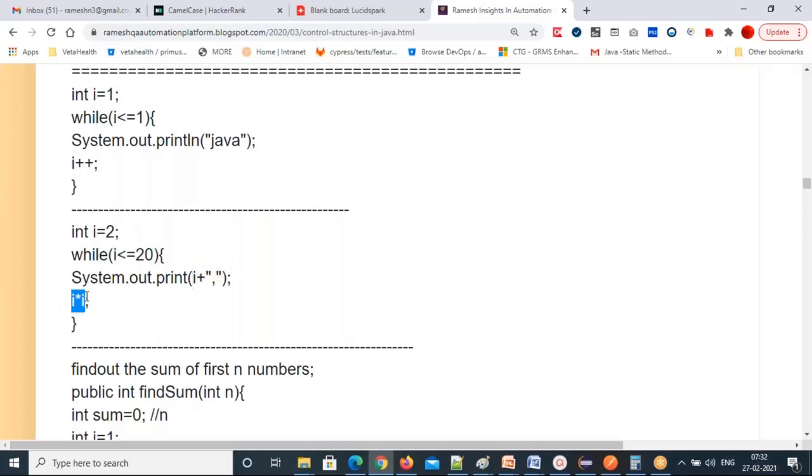And again do this multiplication. 16 multiplied by 16, 256. 256 <= 20, false. False means, what I told you, don't go inside the while. See how nicely it is coming. Don't make silly mistakes, Sandy. I told you to follow the process. There is a process. Follow the process.